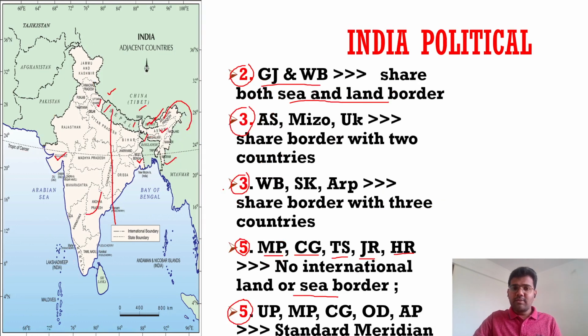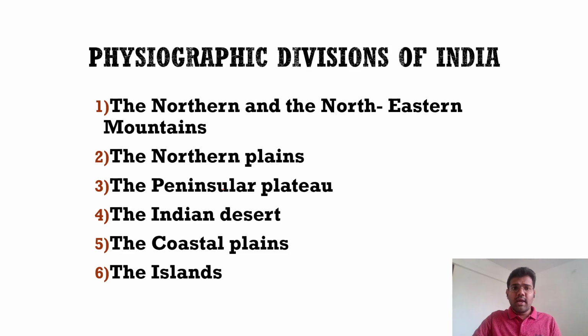So similarly, we have seen the simple facts today, and now let us move towards our main topic. This is our important topic: physiographic divisions of India. India has been divided into 6 physiographic divisions. First is the northern and the northeastern mountains. Second is the northern plains. Third is the peninsular plateau. Fourth one is the Indian desert. Fifth one is the coastal plains, and sixth one is the islands.